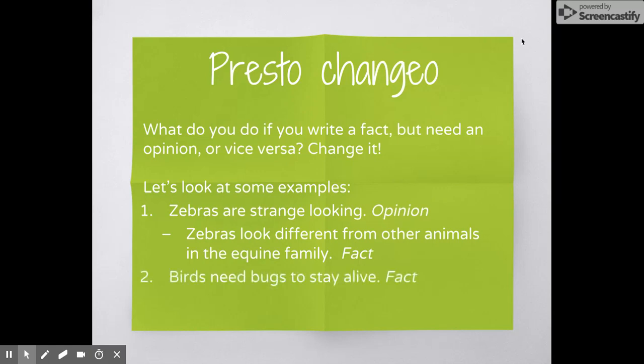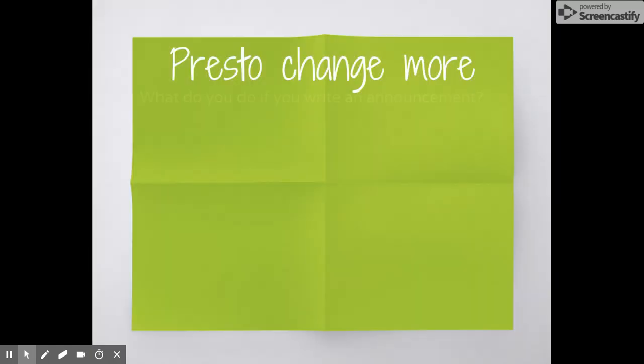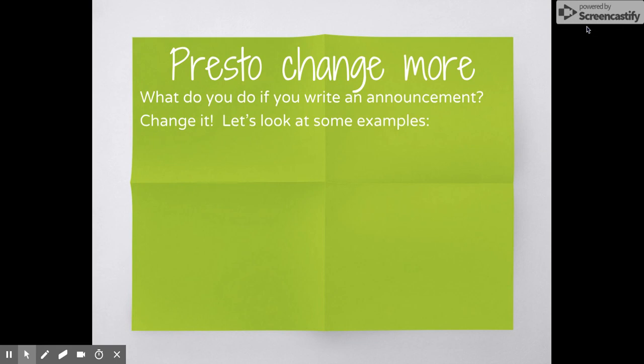Here's another example. Birds need bugs to stay alive. That's a fact. If you want to change it into an opinion, you could say something like, bugs are delicious to birds. No bird has ever told anyone that they find bugs delicious, so that's an opinion that the writer is stating because there's no science to back it up and prove it. Here's more changing. What do you do if you want to write an announcement and you want to change it into a fact or an opinion? Let's see.